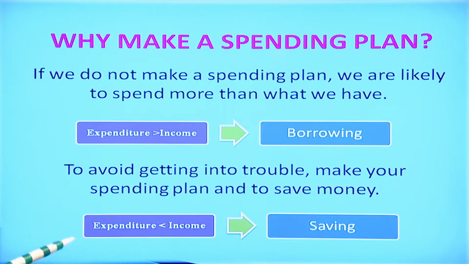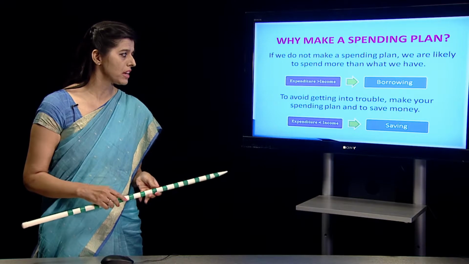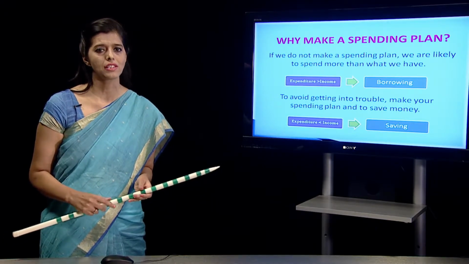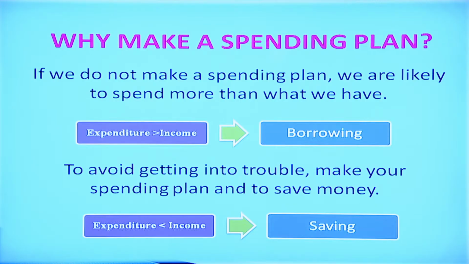Another case is where income is more and expenditure is less. Then you are in a position to save money. In this case, if we take an example, suppose your income is 50,000 rupees and your expenditure is 40,000 rupees, then you are saving 10,000 rupees per month, which is a better position, and the family is secure in this kind of a scenario.